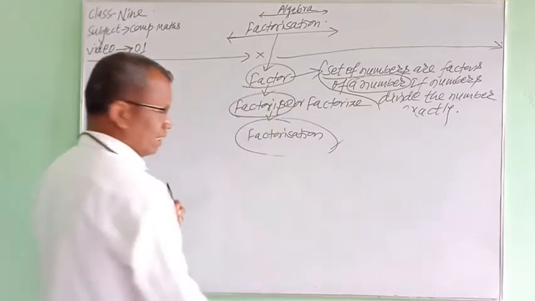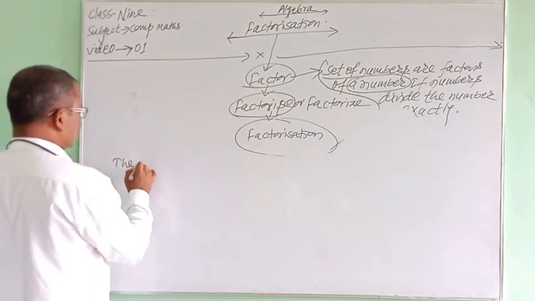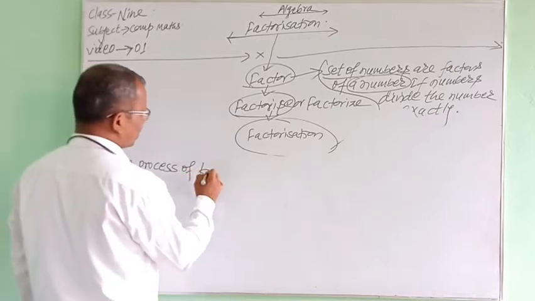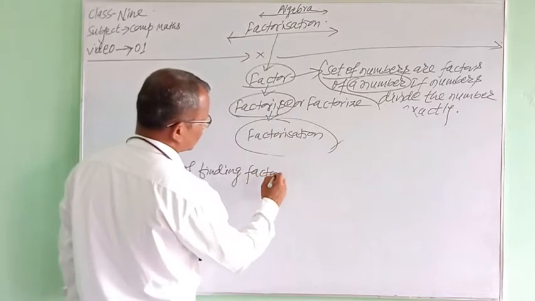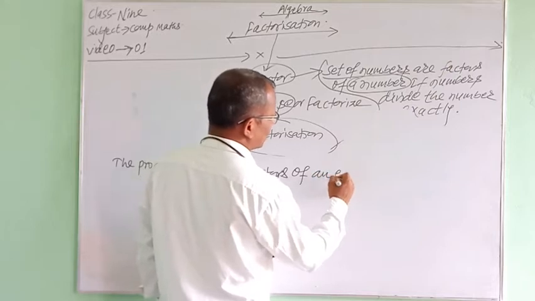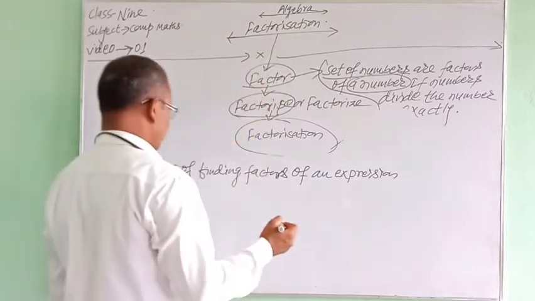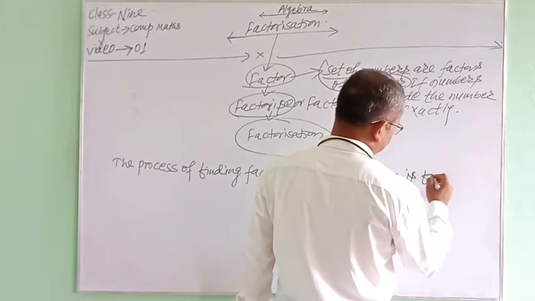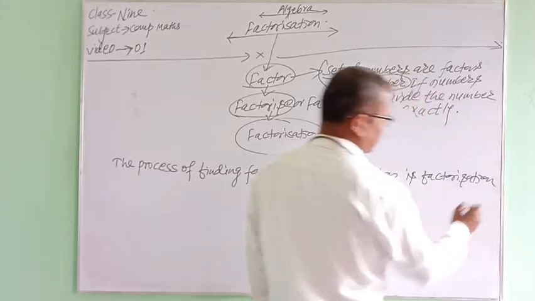The process of finding factors of an expression is factorization.